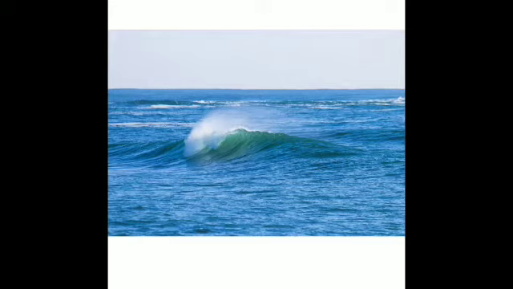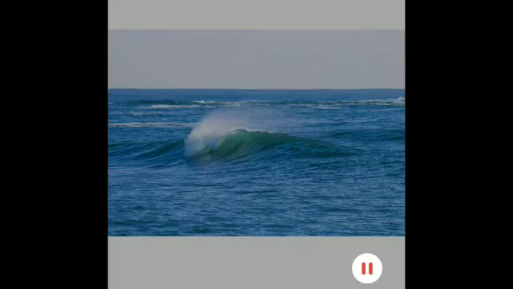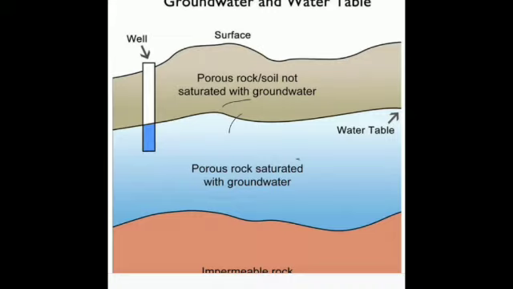Then the underground water or the subsoil water. It is a reservoir of water collected over the hard non-porous rocks, that is the rocks through which water cannot seep through, below the surface of the earth. This is called groundwater or underground water, and the level of groundwater is called the water table.